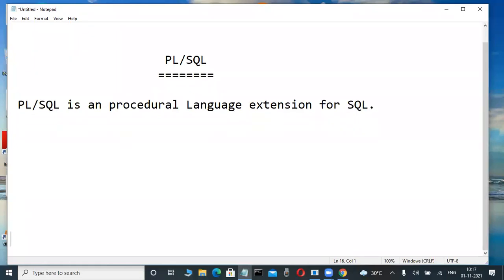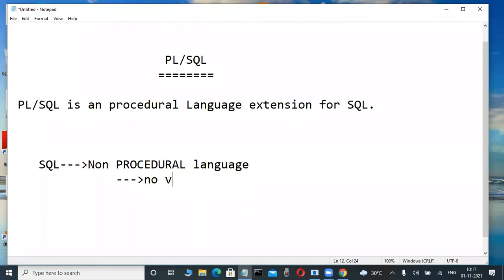Okay, fine. You already have an idea about the SQL language, but SQL is not a procedural language. This is a non-procedural language. What is the difference between procedural and non-procedural languages? For easiness, for a first-time newcomer: in the SQL language, are any variables there? No, there are no variables.